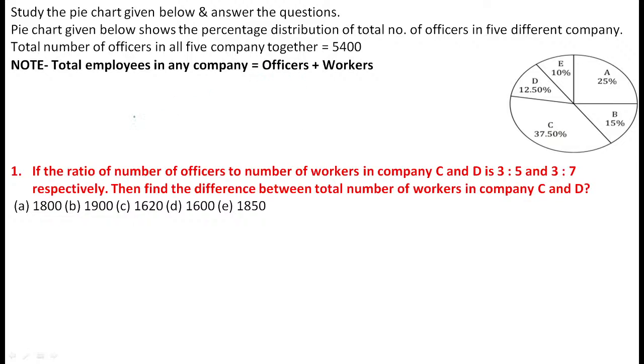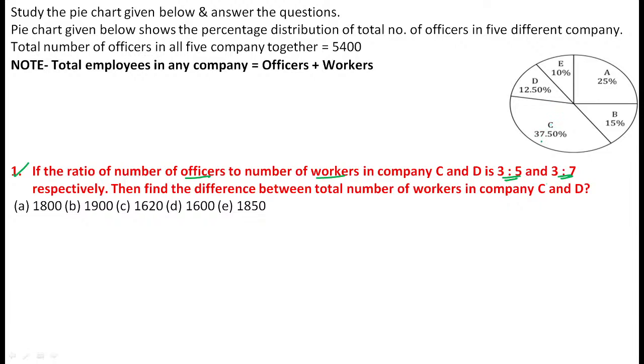Now, first of all, see what question they have given. The ratio of the total number of officers to the number of workers in companies C and D is 3 is to 5 and 3 is to 7. Find the difference between the total number of workers in companies C and D. We already know the given chart has information related to officers. In the question, they compare officers with workers, and finally you need to identify the difference between the C and D workers. That is the overall comparison.